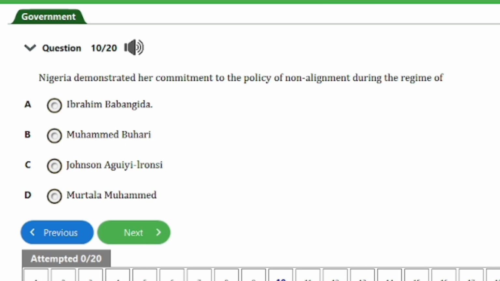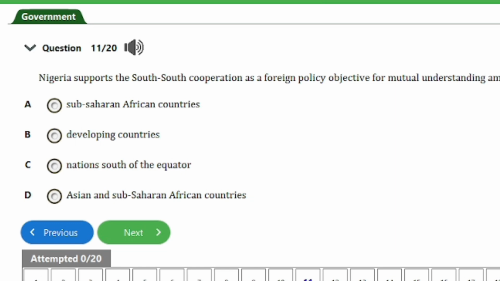And here is the next question, question number 11. It says, Nigeria supports the South-South cooperation as a foreign policy objective for mutual understanding among A. Sub-Saharan African countries, B. Developing countries, C. Nations south of the equator, D. Asian and Sub-Saharan African countries.